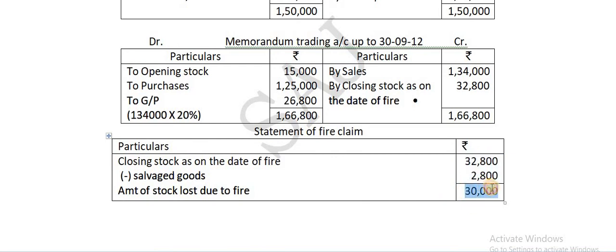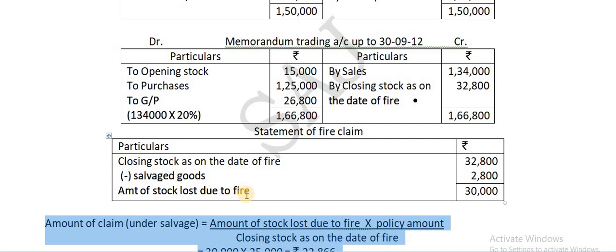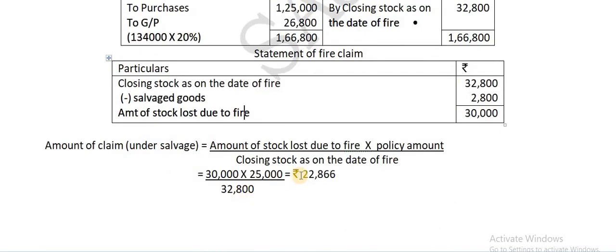So balance you are getting 30,000. This is the amount of stock lost to fire. But this is not the fire claim, because I told you the amount of closing stock is more as compared to the policy amount. So you have to apply the average clause. So through the average clause you are getting 22,866 to be paid. Okay. So this is the actual claim, not 30,000.